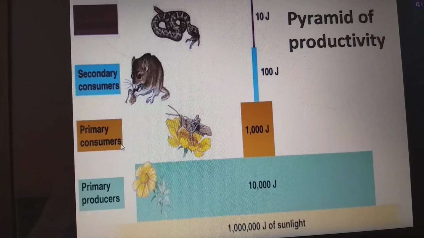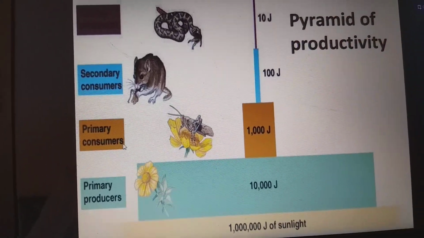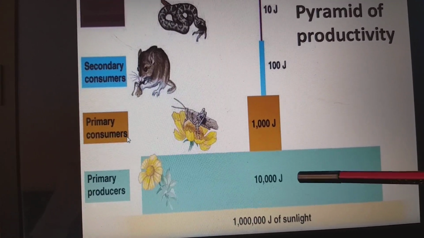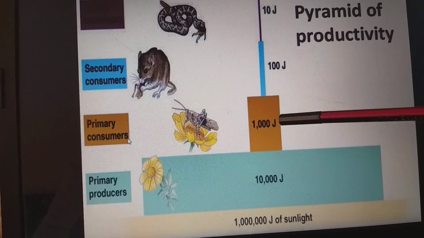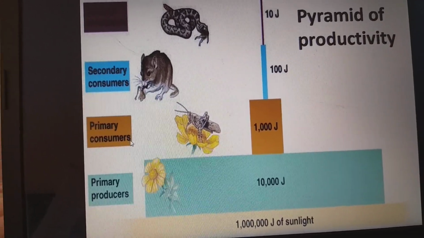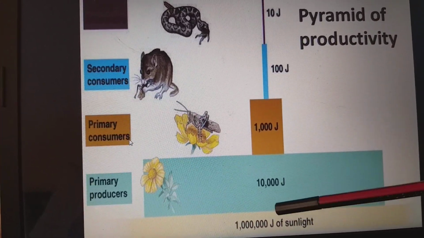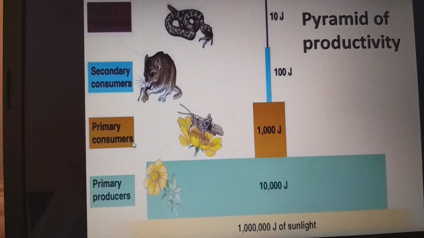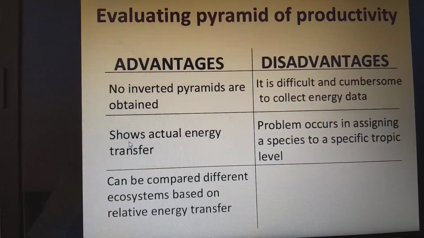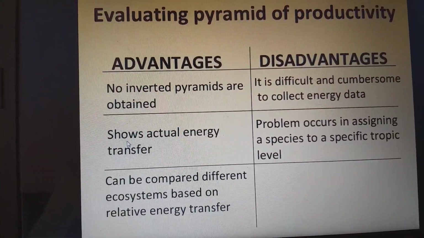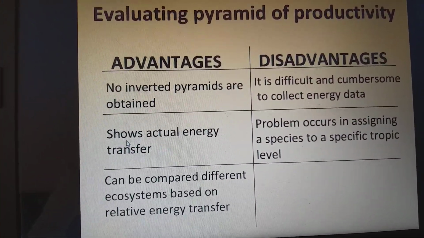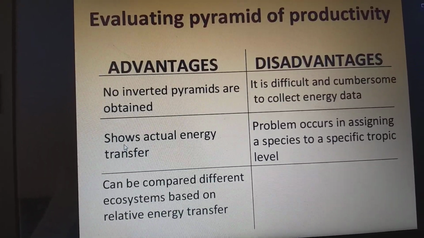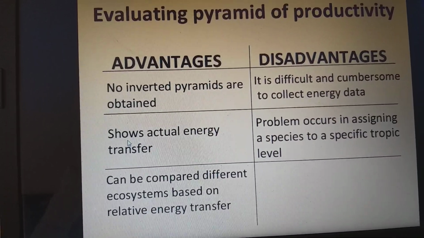This is based on the amount of energy generated from sunlight, a huge amount of energy, next to the primary producers, primary consumers, secondary and tertiary consumers. So the energy level keeps on decreasing from bottom to top. Coming to the advantages and disadvantages of the pyramid of productivity, no inverted pyramids are obtained. We can see inverted pyramids in the previous pyramids, but not in the pyramid of productivity.